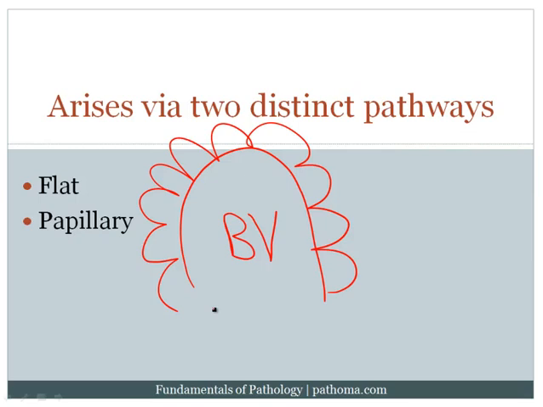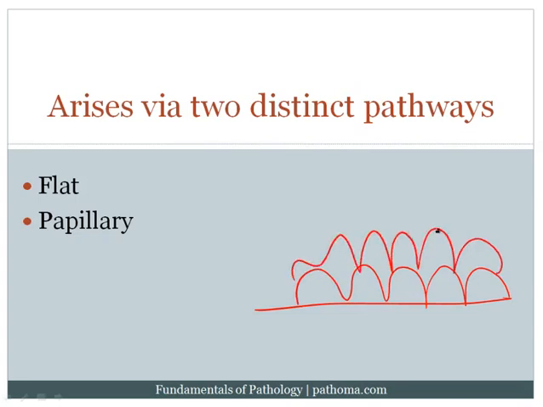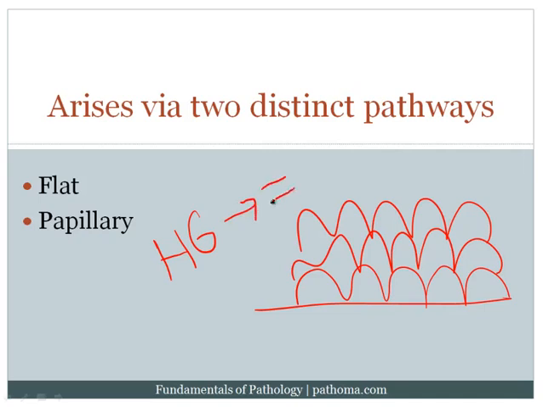Now, important to note that in the papillary pathway, the tumors start as low grade and then progress to high grade, and then eventually they invade. And so this is the classic progression of the papillary pathway. The second pathway is called the flat pathway, and in this particular pathway you develop high-grade urothelial carcinoma that develops as a flat lesion. Now, important to note that this tumor does not start low-grade, but starts as a high-grade tumor that eventually progresses to invade.